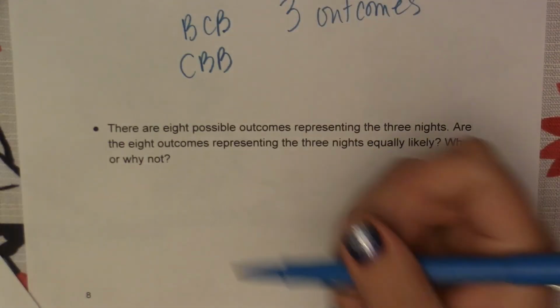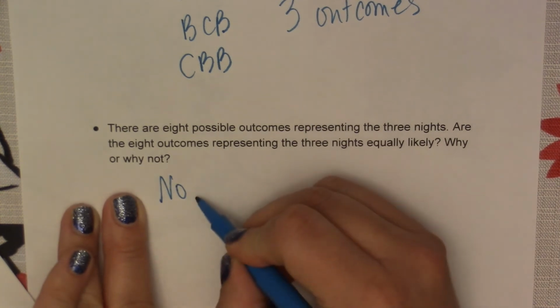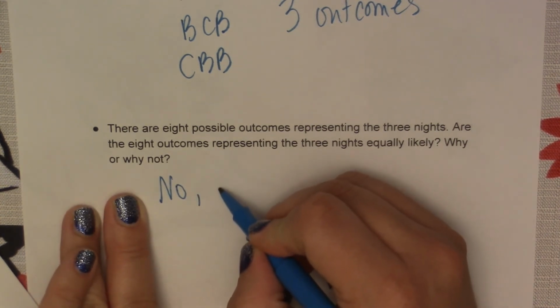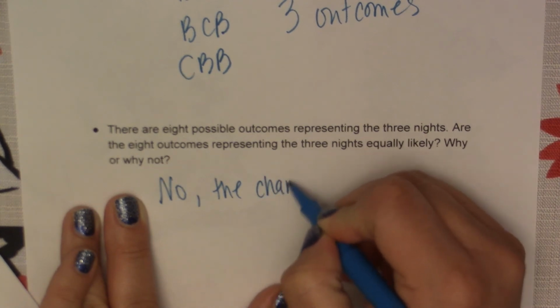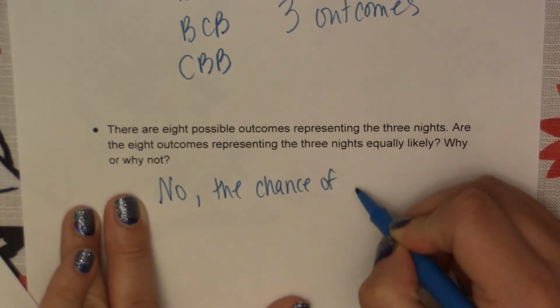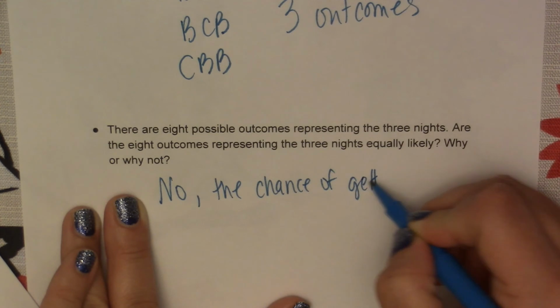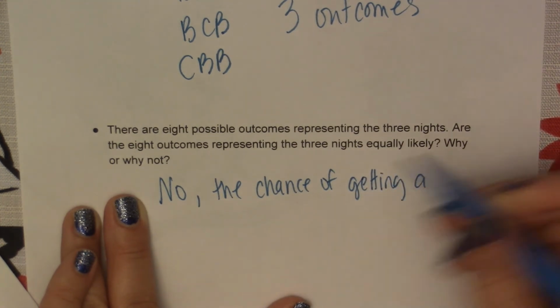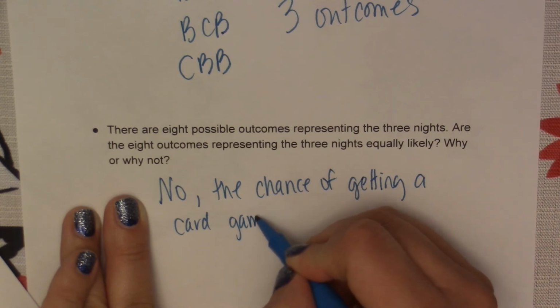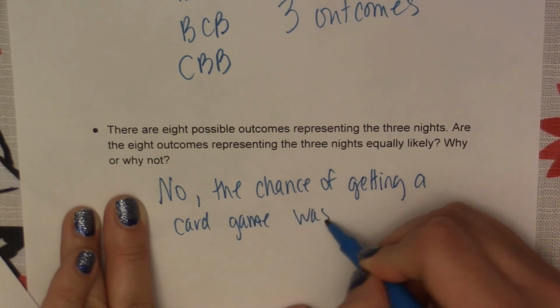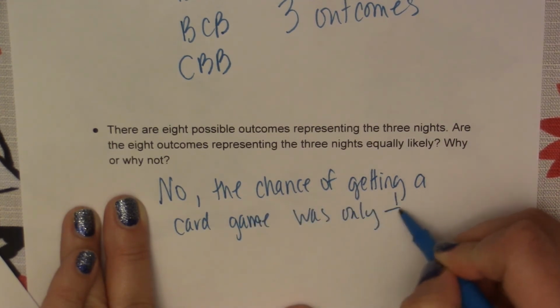So we would say no, because the chance of getting a card game was only 1 out of 4.